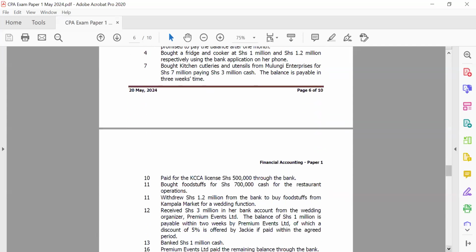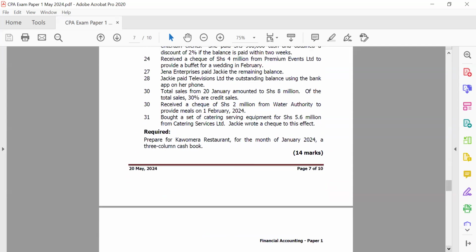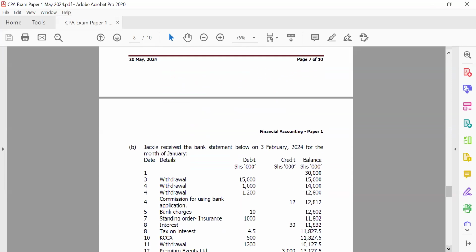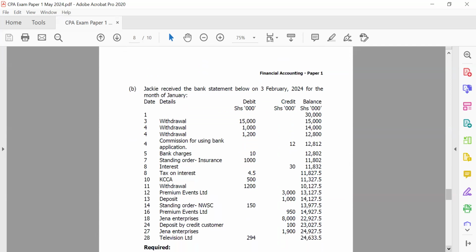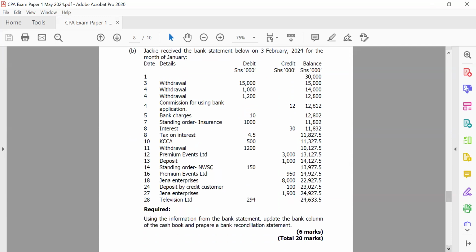So there's a part B on this question. Let's see what the examiner wanted us to do. So part B, the examiner gives us a bank statement. Wow. And then they are telling us, use the information from the bank statement to update the bank column of the cash book and prepare the bank reconciliation statement.